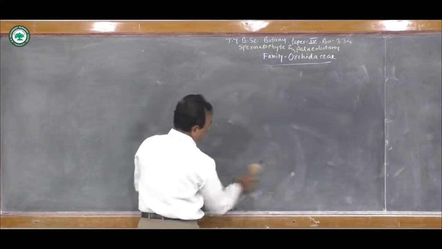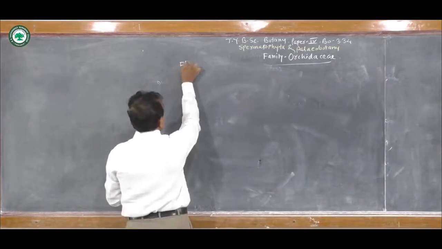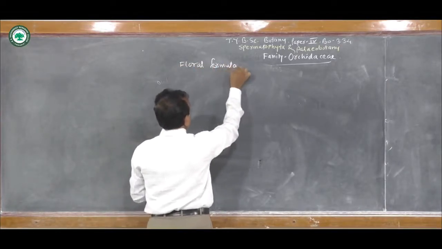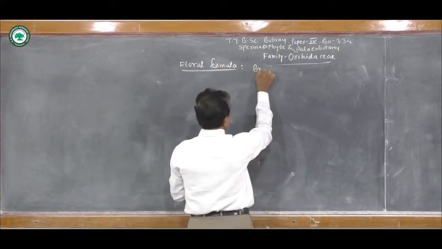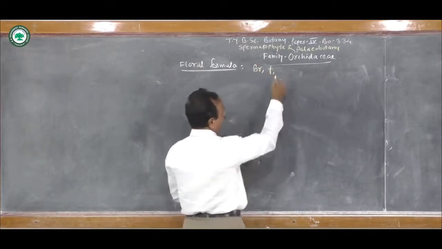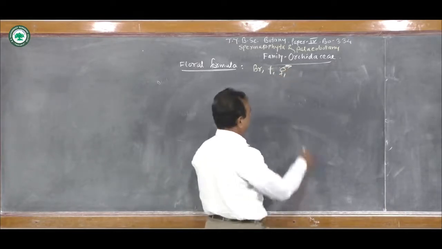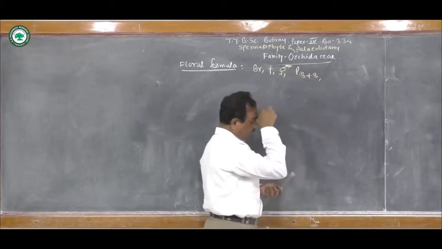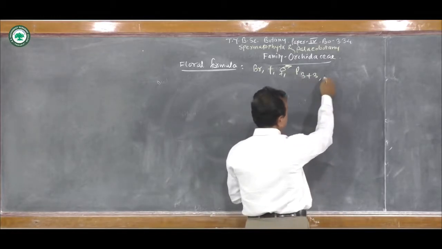Now let us see about the floral diagram and floral formula. First let us see the floral formula of the family. Here the flowers are bracteate, zygomorphic, having both types of sex organs, so it is bisexual. Perianth consists of 6 tepals in 2 whorls of 3 each, so P for perianth, 3 plus 3.